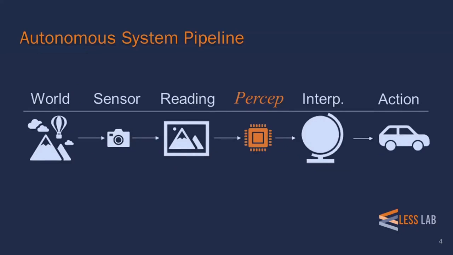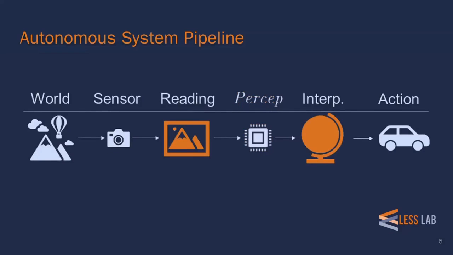First, let's take a step back and examine the autonomous system pipeline as a whole. Autonomous systems operate in the physical world using sensors to generate readings of their surroundings. Then, the perception software takes in these readings and generates a semantic interpretation that the autonomous system will use to inform its action in the physical world. In this talk, we are focused on testing the perception software due to its critical performance in ensuring the correctness and safety of the system as a whole.